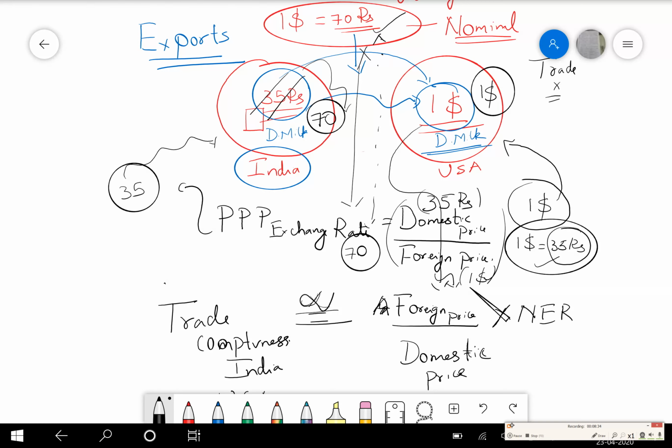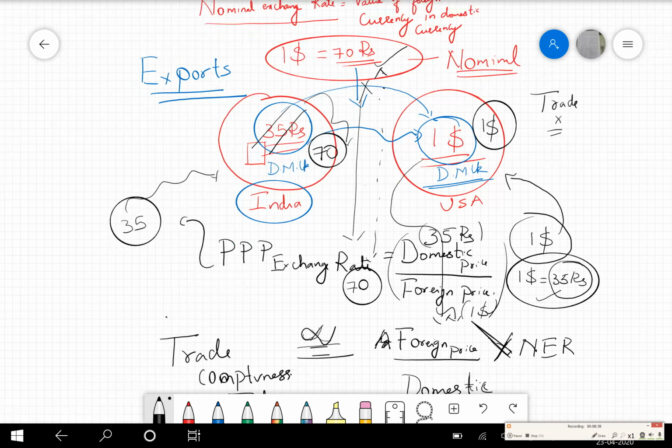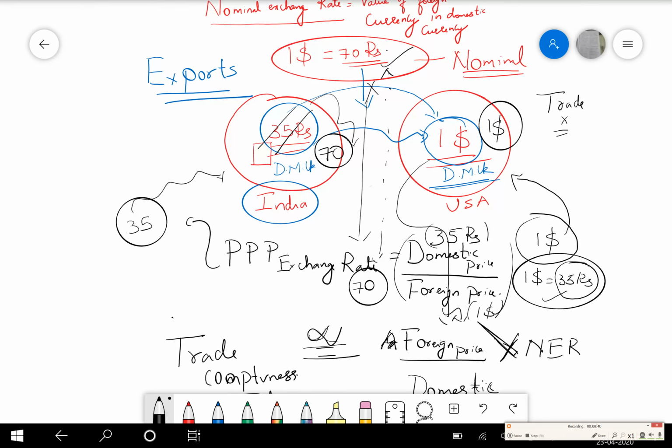Why is it directly proportional to the nominal exchange rate? For example, if instead of 70 the nominal exchange rate becomes 100, and the dairy milk cost remains 35 here and $1 there, it means the Indian currency has depreciated. It is becoming 100 from 70.